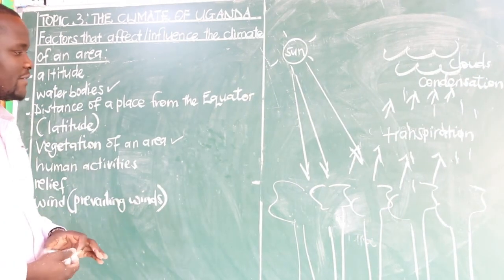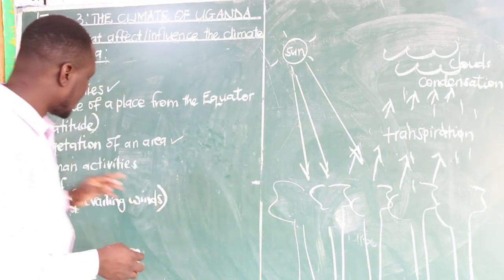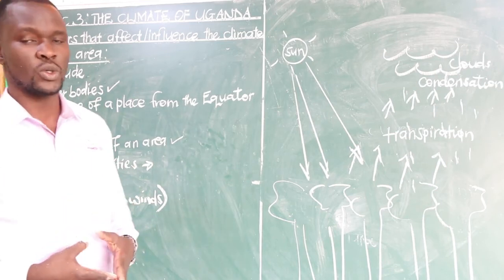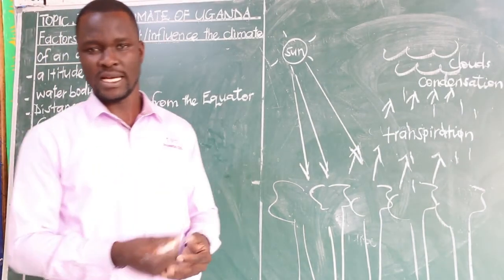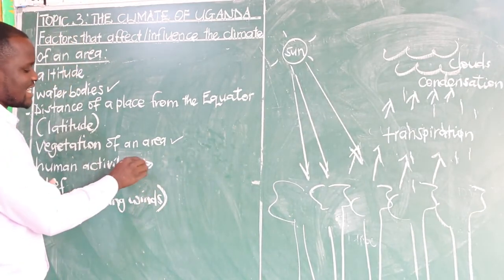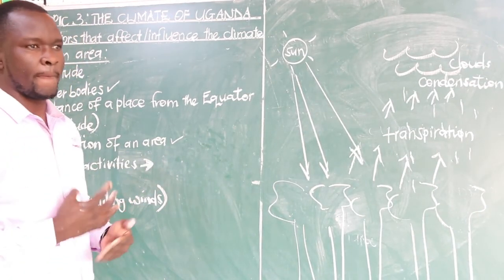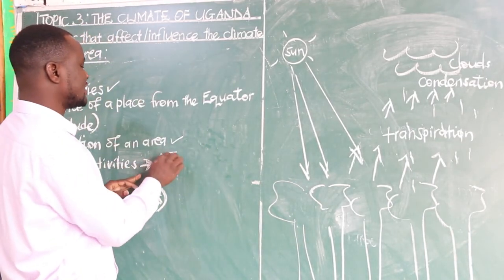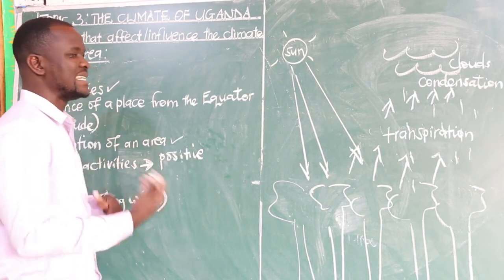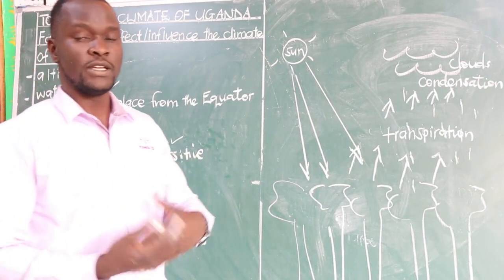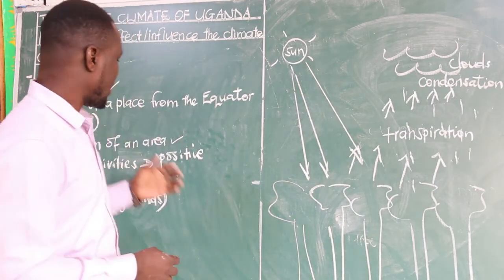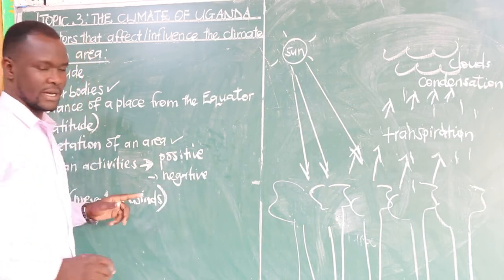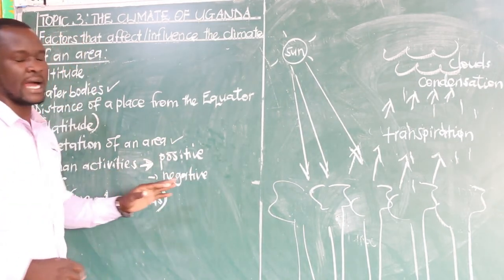How do human activities affect the climate? Now, we need to note that human activities simply refer to the activities that people do in the environment where they live. And these activities at the end tend to become positive or negative. What I mean is, the positive human activities are the ones that can modify the climate of an area, whereas the negative human activities can spoil the climate. They can affect the climate in a bad way.